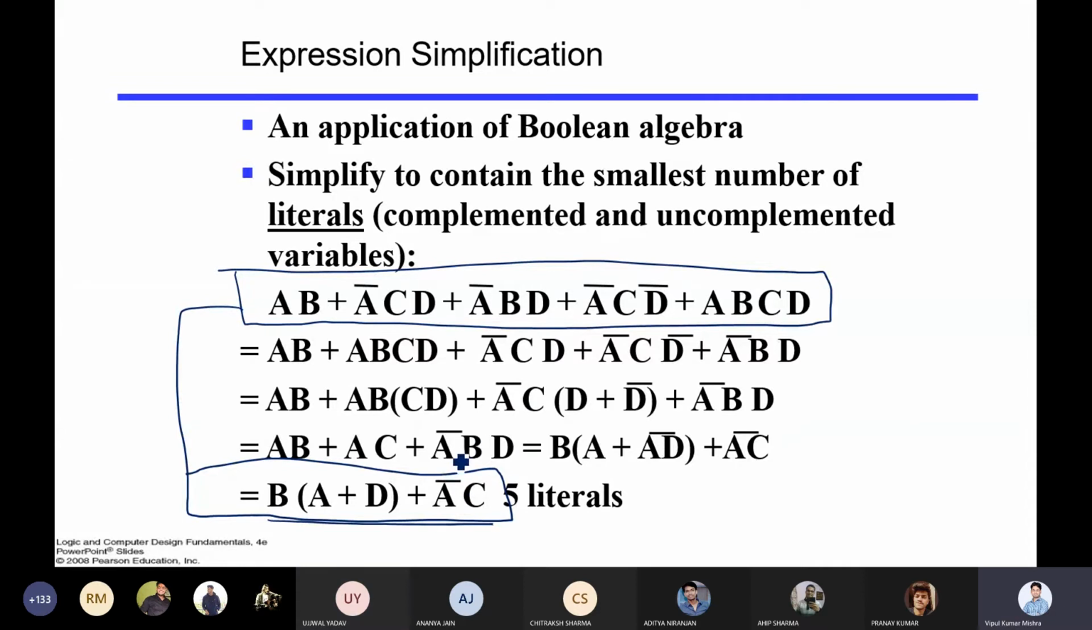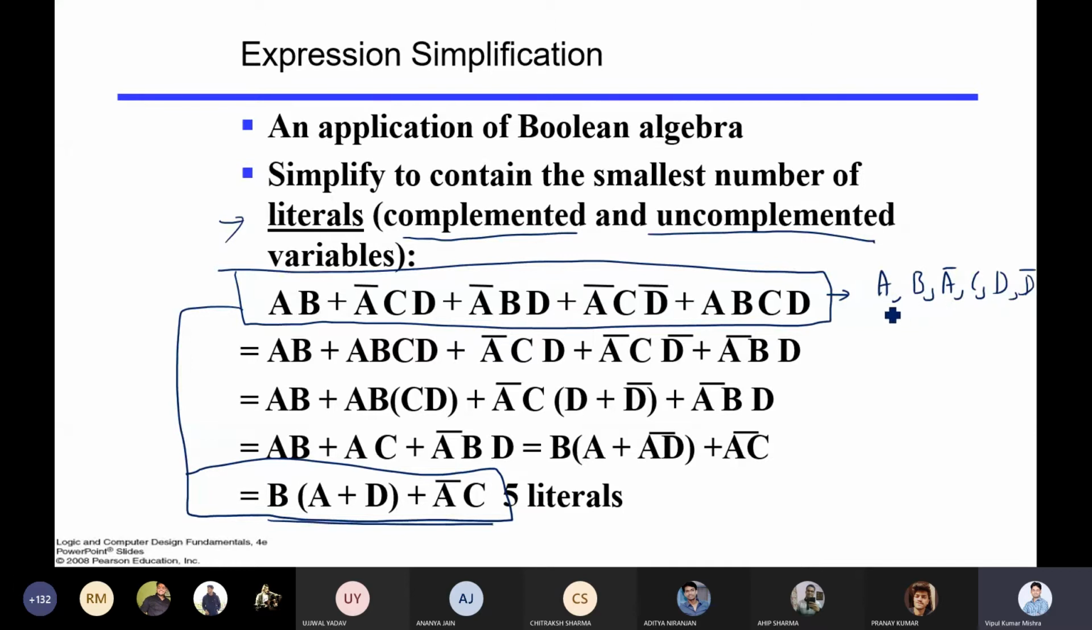Immediately we can see that the second will require a lesser number of gates. Now there is another term called literal. A literal is a complemented or uncomplemented variable. If you count literals from here, it is A that is required, then B, then A bar, then C, then D. Then A bar is already there, B is there, D is there, A bar is already there, C is there, D bar again we require. Then A, B, C, D all are there.